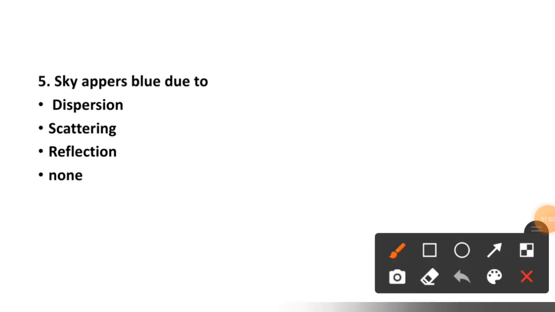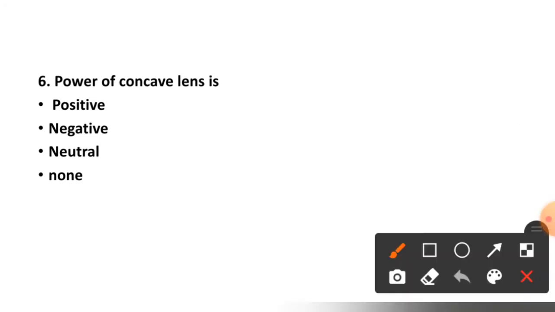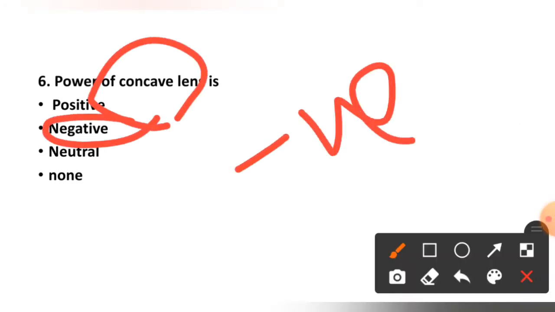Sky appears blue due to dispersion, scattering, reflection or none. The right option is option number 2, scattering. See question number 6. Power of the concave lens is positive, negative, neutral or none. The right option is option number 2. Power of concave lens is negative.